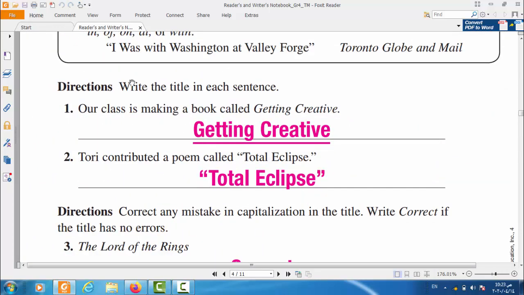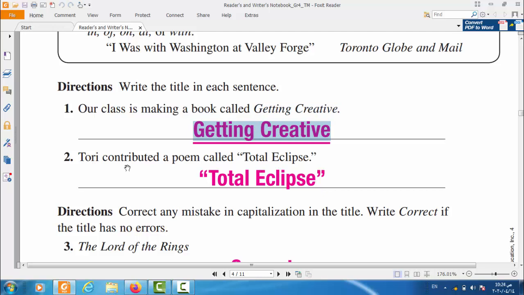He said here, write the title in each sentence. Number 1, our class is making a book called Getting Creative. So the book Getting Creative is in italics here. You will find it italic like this. Italic means that it's the title of a book, magazine, or a story. So we put it here like this, Getting Creative.